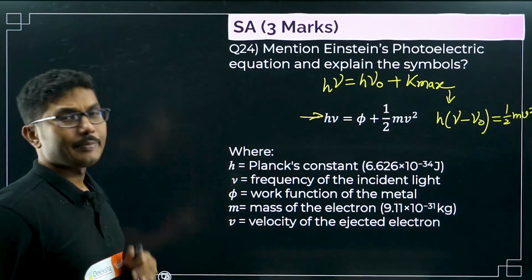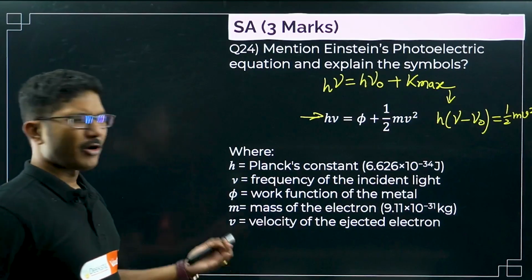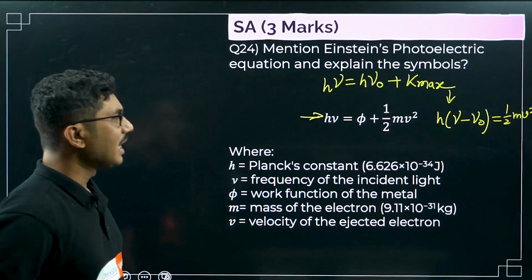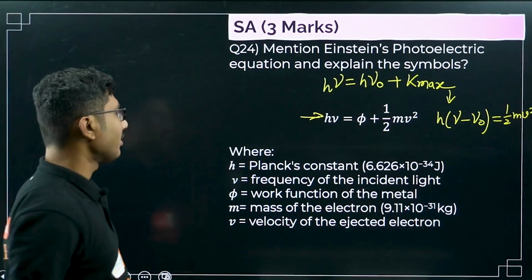Here h is called Planck's constant. It is approximately 6.626 into 10 to the power of minus 34.